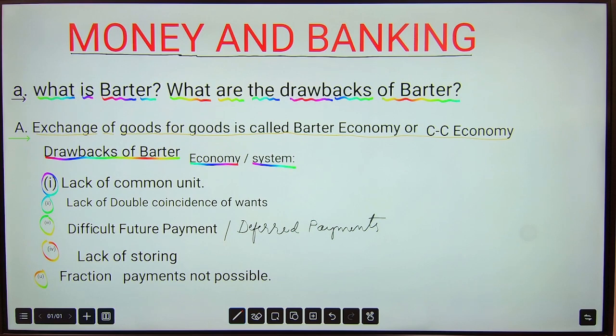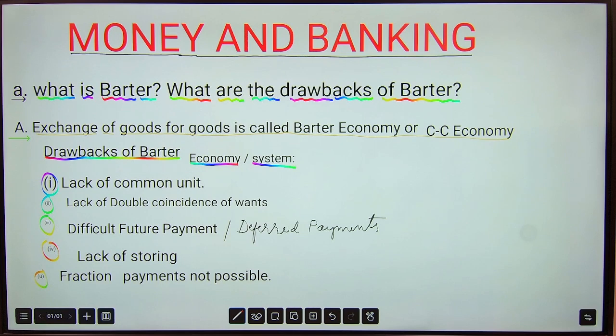The fellow who has a cow can sell the cow to anyone who gives him the best price in terms of money, and buy a car or whatever he likes by giving that money at the best bargain. That is lack of double coincidence of wants. And the difficulty of future payments, which are deferred payments.